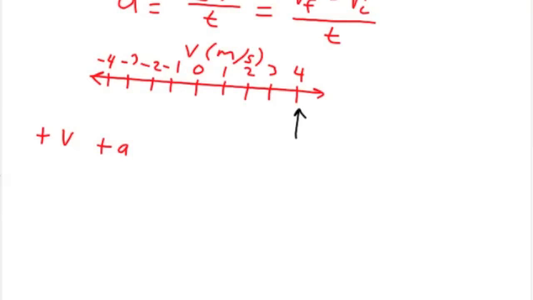Second scenario, let's say the car goes from 4 meters per second back to 0 meters per second. This is positive velocity, negative acceleration. What do y'all think that means?